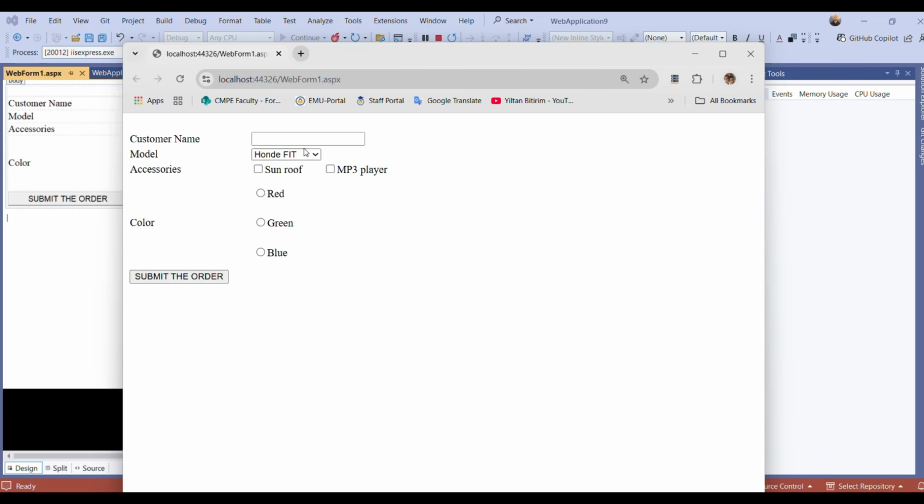Sam will buy Mazda with sunroof and MP3 player and the color will be blue. Then I will click submit. But here when I click submit, I want to list this order somewhere. In this exercise, I will use a listbox for that.